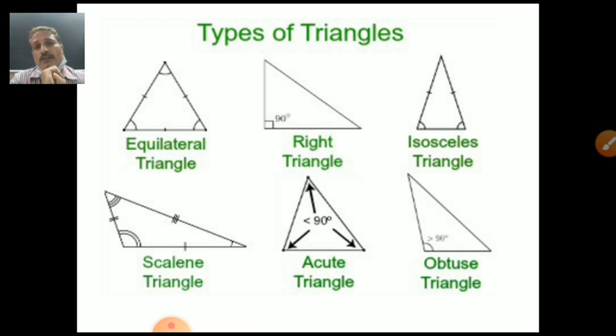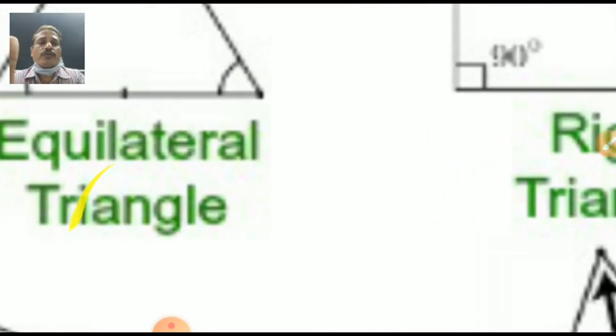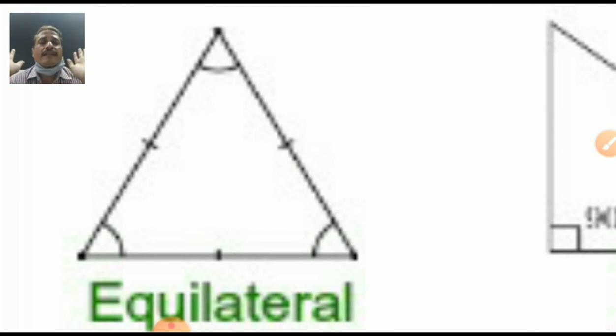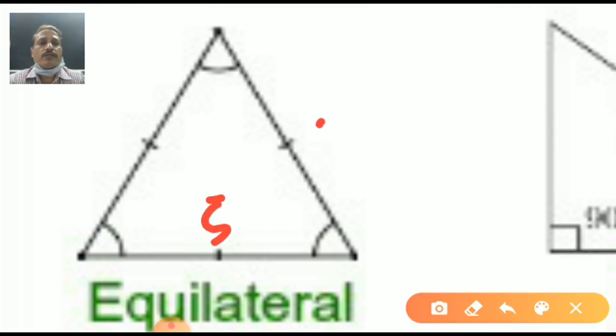Yes, I forgot to mention this one. Triangles are classified in two ways: according to sides and according to angles. According to sides, equilateral triangle. Students, here I am showing an equilateral triangle. All three sides are equal. Suppose 5 centimeters, this is also 5 centimeters, this is also 5 centimeters. That's why the sign is put here. Same sides: equilateral triangle.